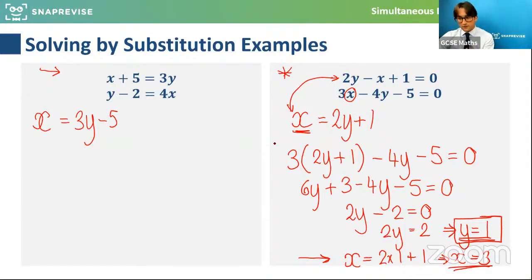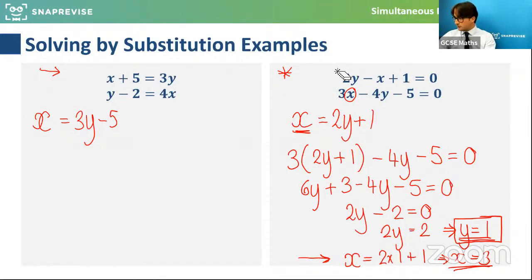So you basically take the value you've just found, put it back into one of the first equations to help you find the other value. And a really good thing you can do is check that the pair of values also work in the other equation you didn't substitute it into, because then you know you've guaranteed you've got it right. So hopefully that's clear. Do let me know if you're still unsure.